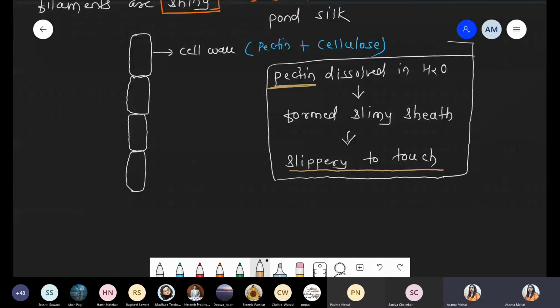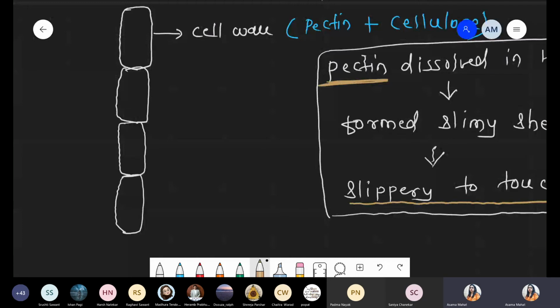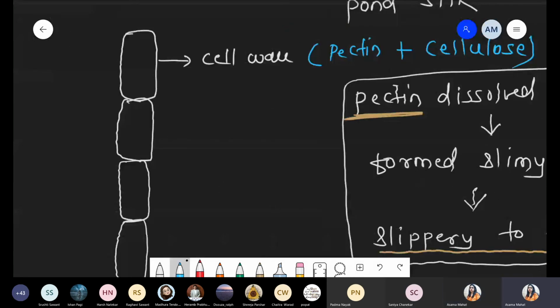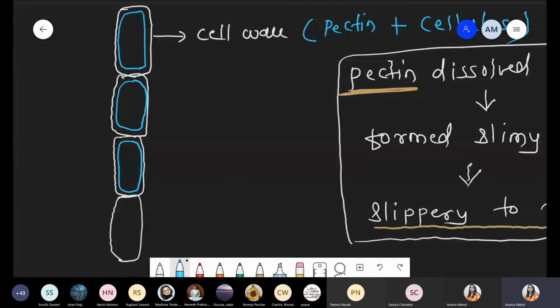Slippery touch. Now, the second structure we are talking about is the plasma membrane. That was the first outermost layer, the cell wall. Now we draw the next structure, the plasma membrane. In blue color we write PM, plasma membrane.